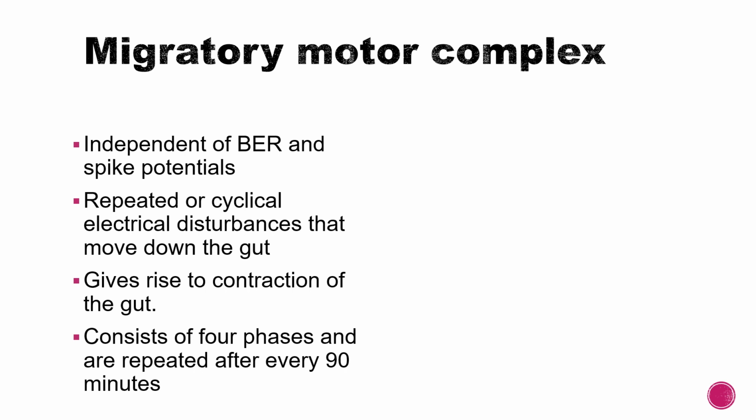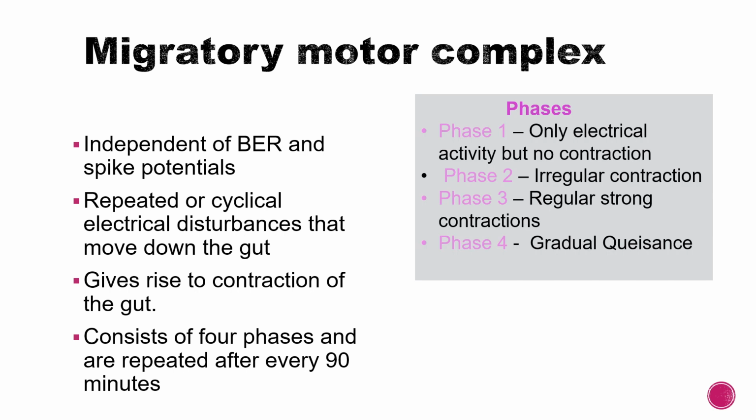It consists of 4 phases, and these 4 phases are repeated every 90 minutes. So the phases are: phase 1, only electrical activity but no contraction. Phase 2 is irregular contraction. Phase 3 is regular strong contractions, and phase 4 is gradual quiescence.